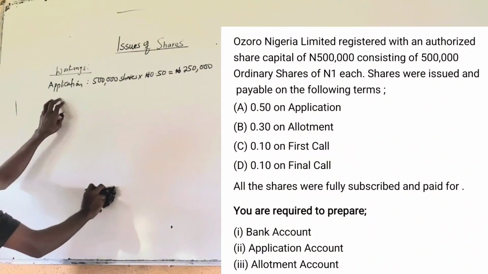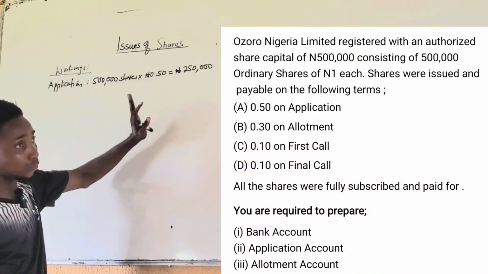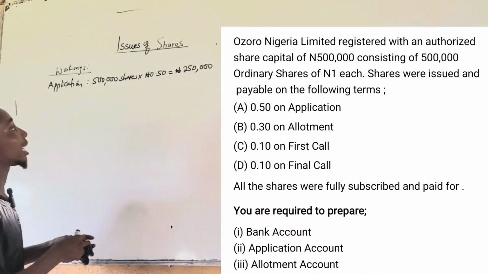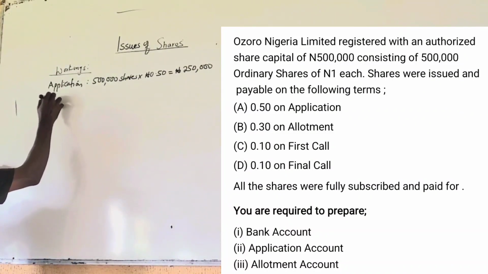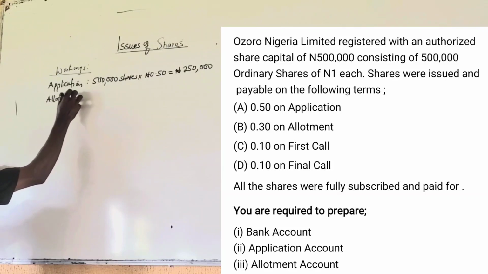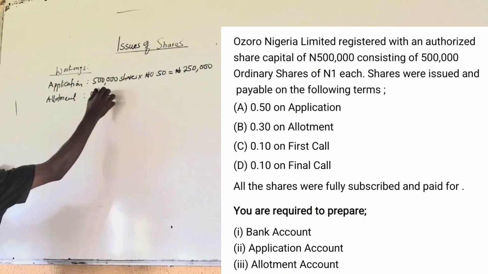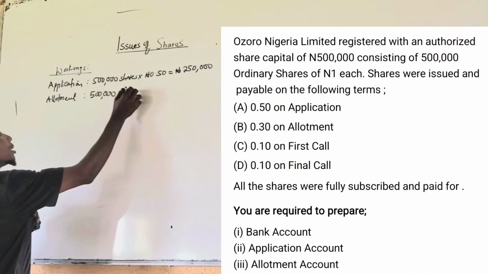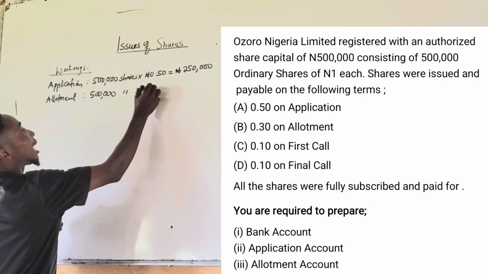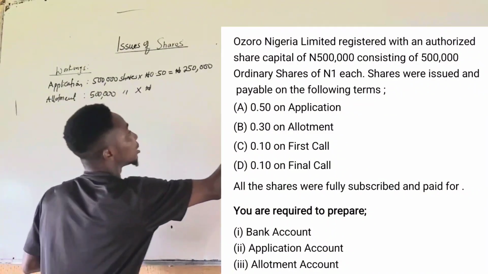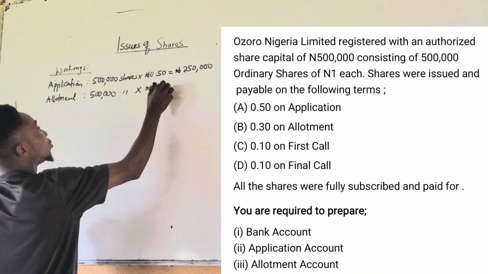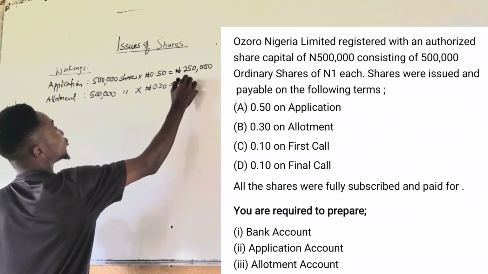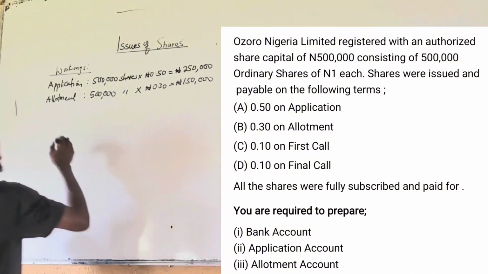So the application amount here, 500,000 shares were applied for at 50 kobo, and that's 250,000. Then how much was received on allotment? 500,000 shares were allotted times how much per share on allotment? 30 kobo. That will amount to 150,000.